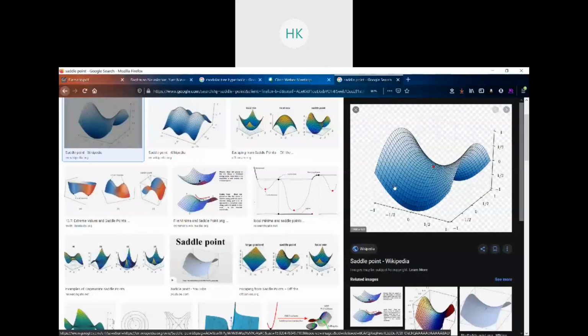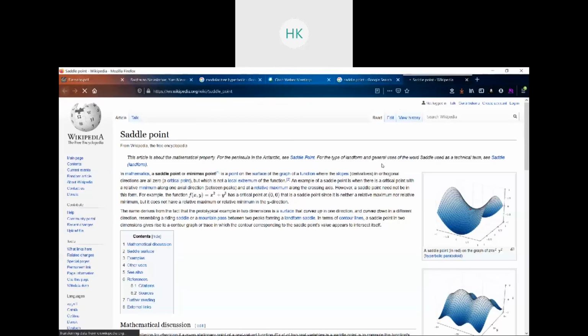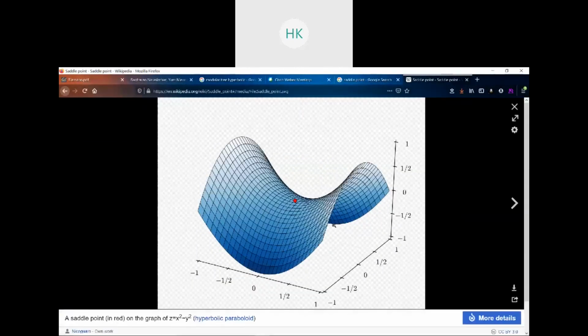Okay, so this image basically, this red point is a saddle point. Now in the hyperbolic half plane, every point acts like a saddle point. Now you can see that this is not possible.